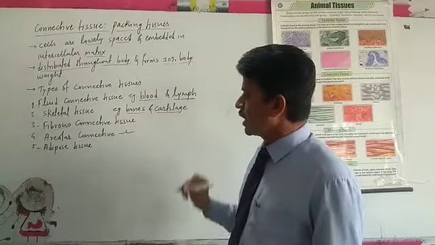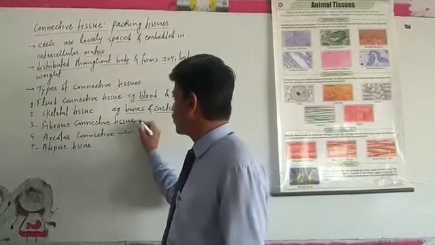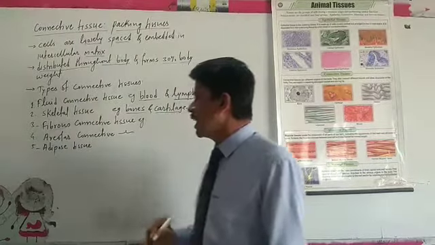These bones and cartilage we call skeletal tissue. The third category is fibrous connective tissue.